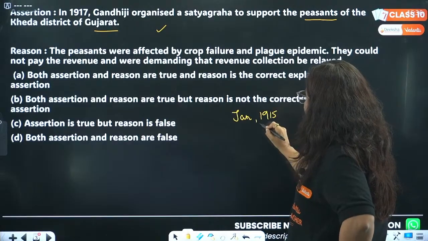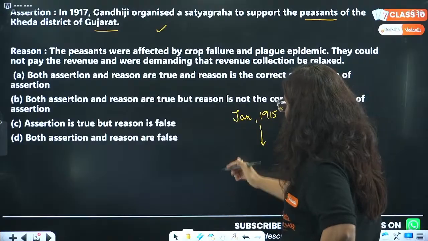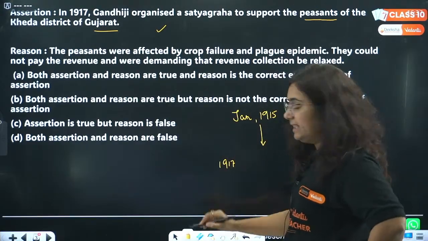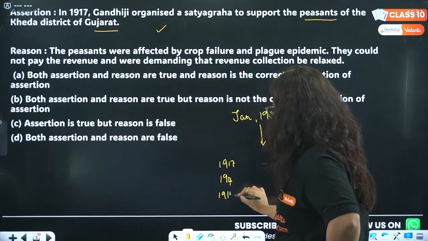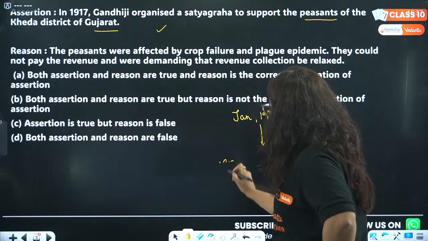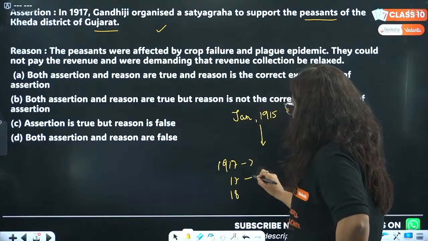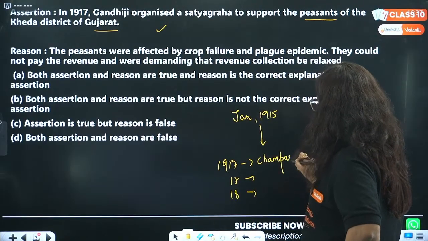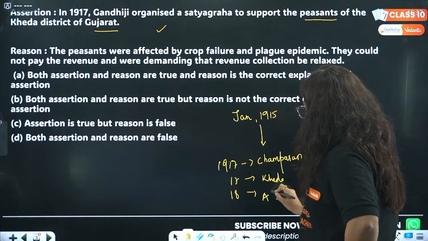After that, he entered politics in 1917, and then in 1918. In 1917-18, he participated in three satyagrahas. First was in Champaran, in Bihar, the second was in Kheda, and the third was in Ahmedabad.